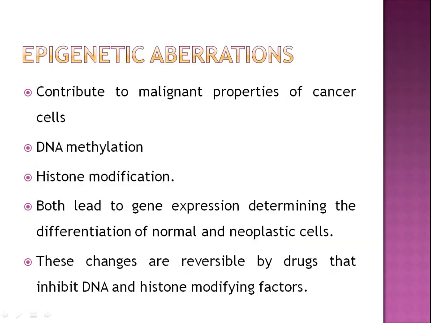Then epigenetic aberrations. In addition to DNA mutation, epigenetic aberrations also contribute to the malignant properties of cancer cell. Epigenetic aberrations occur in the DNA methylation, histone modification. Both these lead to gene expression, determining the differentiation of normal and neoplastic cells. These changes are reversible by drugs that inhibit DNA and histone modifying factors. So epigenetic aberrations also play an important role in carcinogenesis.